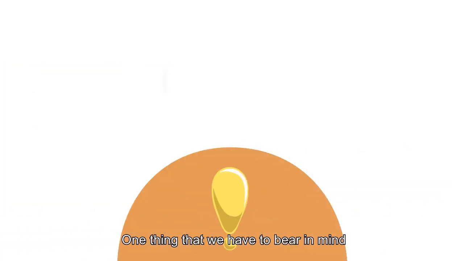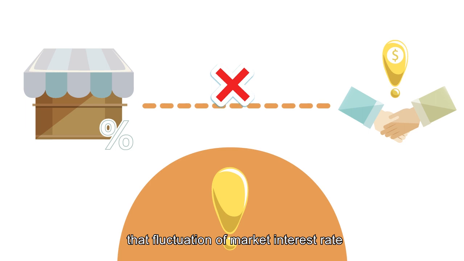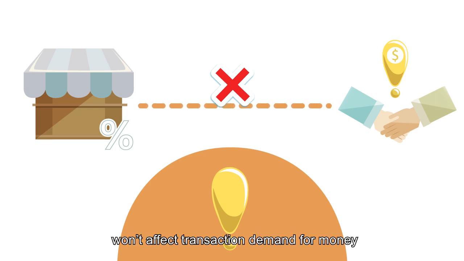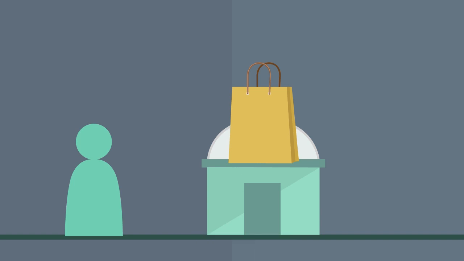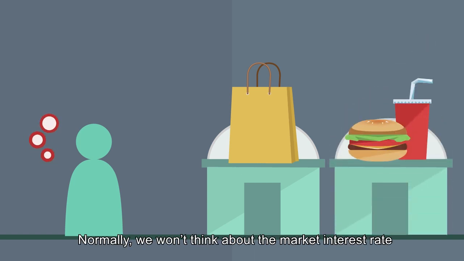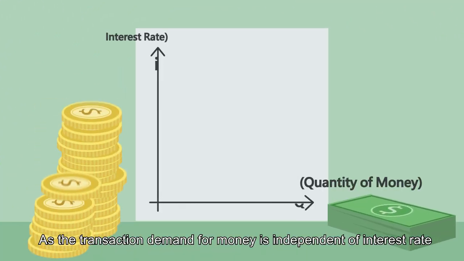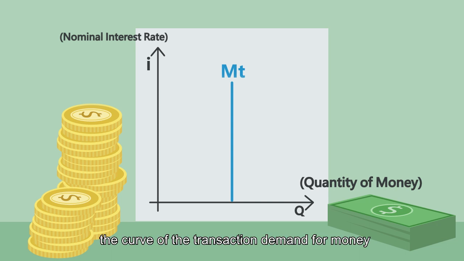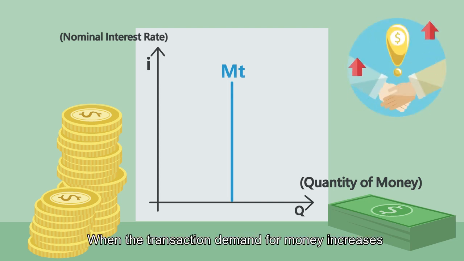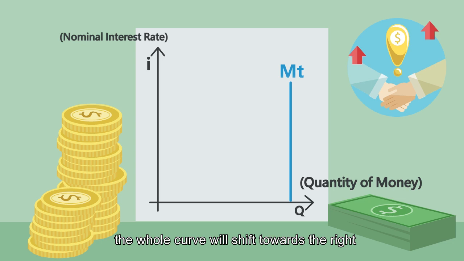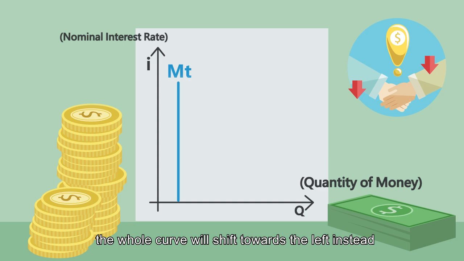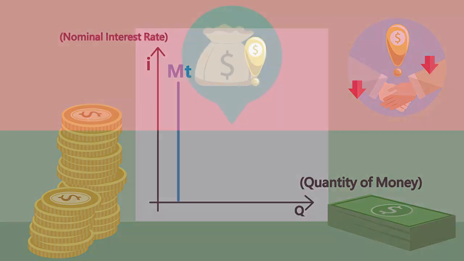One thing that we have to bear in mind is that the fluctuation of the market interest rate won't affect transaction demand for money. The reason is simple. Normally, we won't think about the market interest rate of the day while shopping or dining out. As the transaction demand for money is independent of interest rates, the curve of the transaction demand for money should be a vertical straight line on the diagram below. When the transaction demand for money increases, the whole curve will shift towards the right. When the transaction demand for money drops, the whole curve will shift towards the left instead.